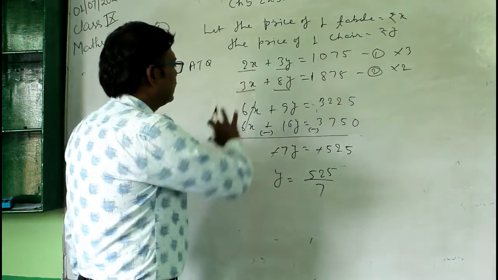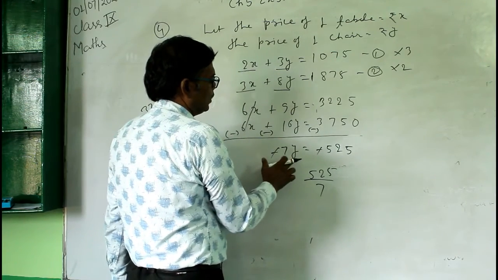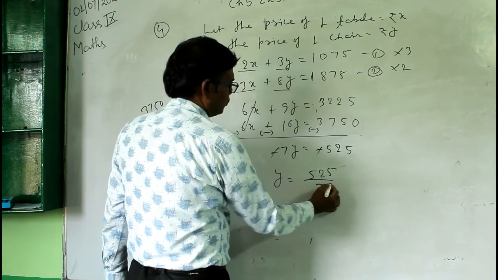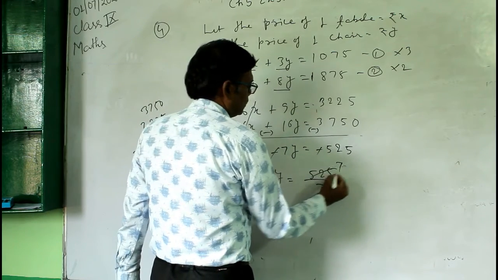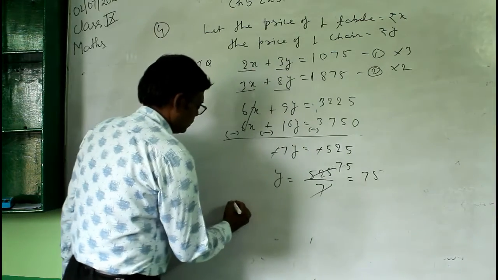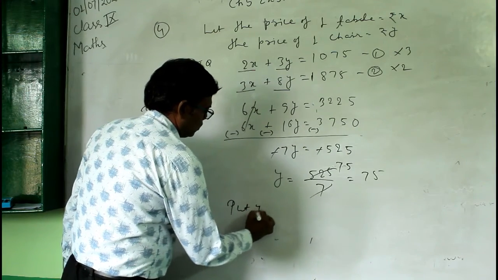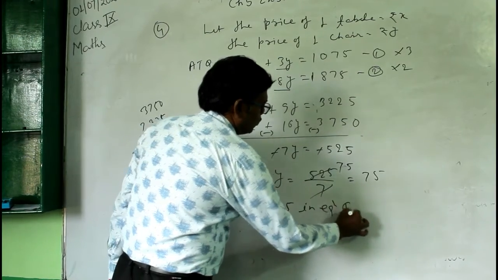So now subtract these two equations, then this will cancel out, and you have 7y equal to this, and then y equal to this. 7 7s are 49, then here it will be 75. So the value of y is 75. Then put y equal to 75 in equation 1.